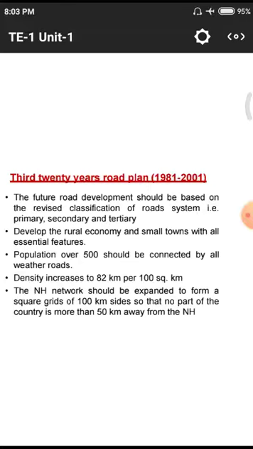No part of the country, that means in the country we have different states and districts and small scale villages, so in the third 20-year plan they implemented that each part of the country has to be bound with these national highways. That means each part has to bind with the national highways in the form of small grids, like square and rectangular patterns, so that each pattern is connected with the national highways. This is the major advantage of connecting like this.